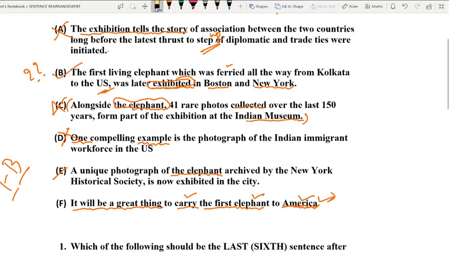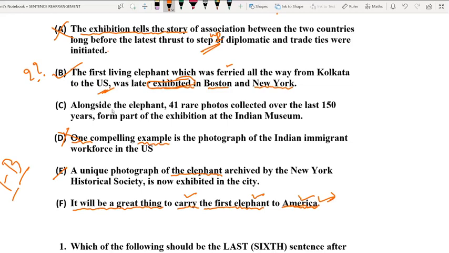So now we have already found option B. Now let us go to option C and see if it has all the important keywords that we are looking for. Alongside the elephant, 41 rare photos collected over the last 150 years form part of the exhibition at the Indian Museum.